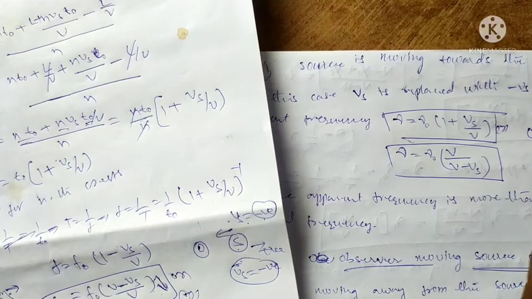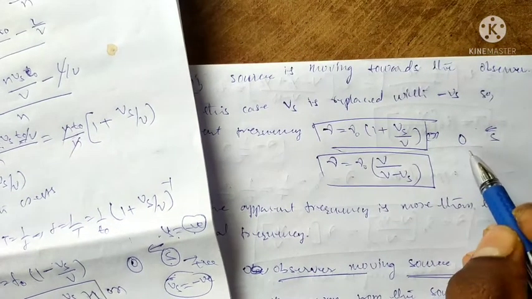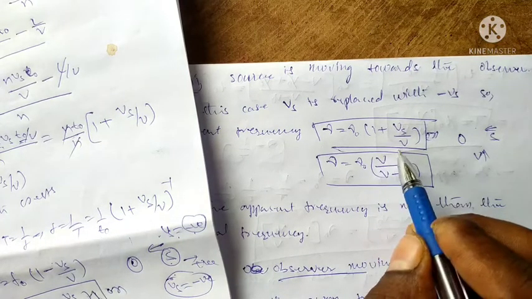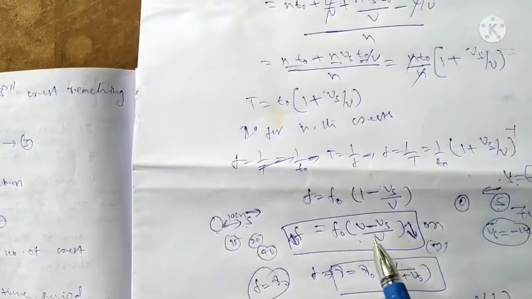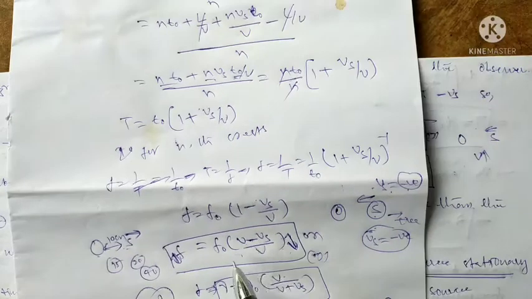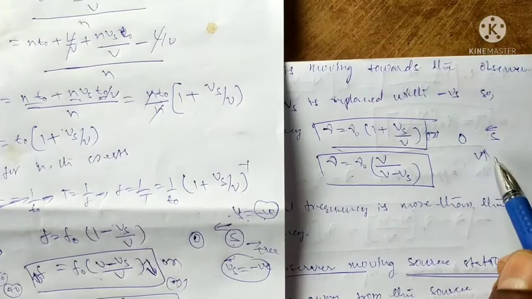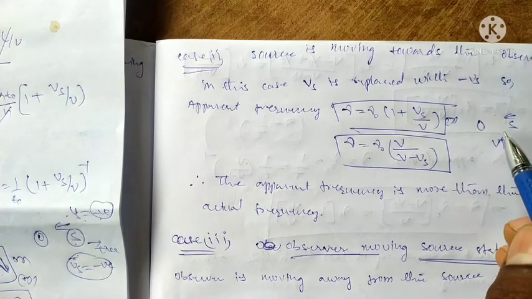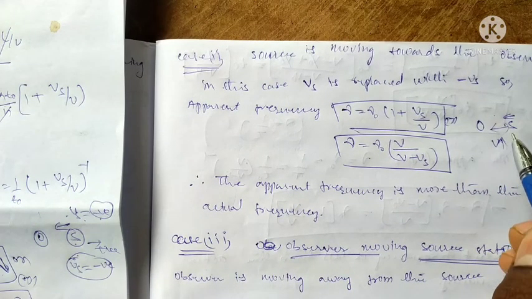Source is towards the observer means velocity increases, plus means increases. Here minus is decreasing the velocity. Here increasing the velocity means the distance decreases.